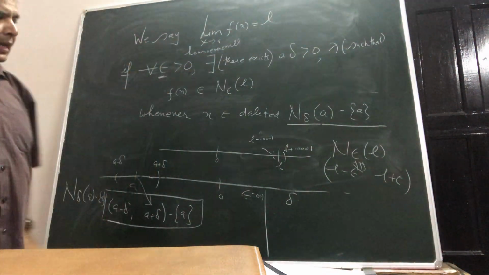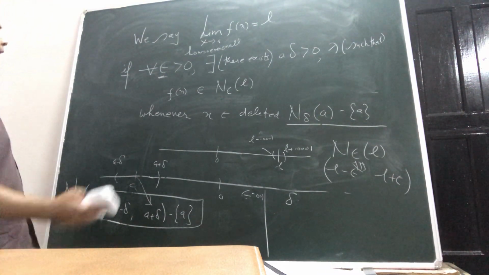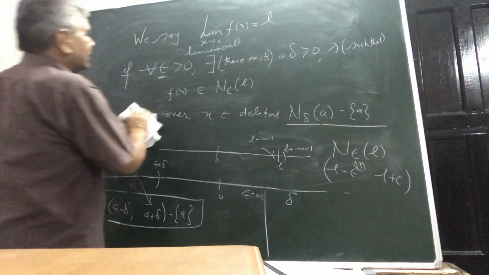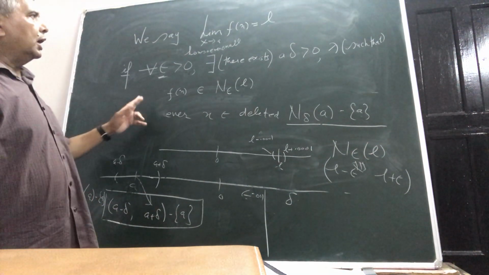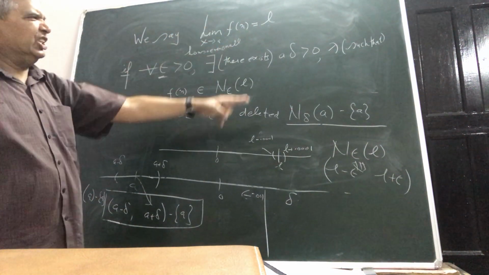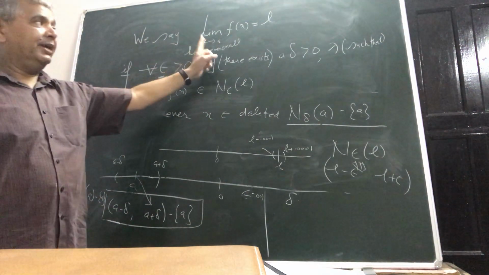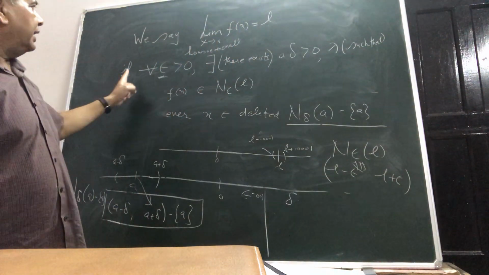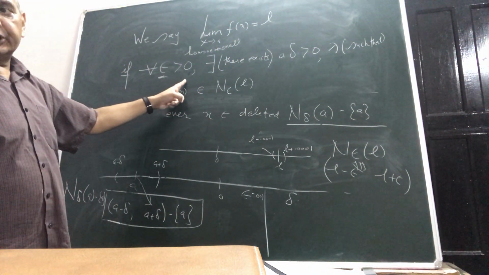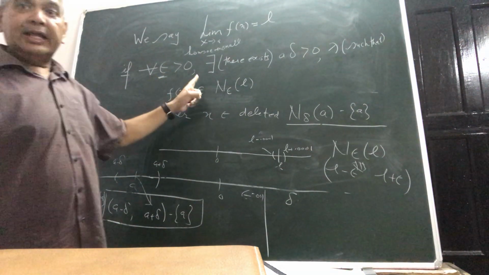f(x) is L. Now I take two simple examples here which will make this definition clear. But once again, I would like to caution you all that you can't change the wording even slightly. This is the definition: we say limit x tending to a, f(x) is equal to L if for every epsilon greater than 0, howsoever small, then what should happen?